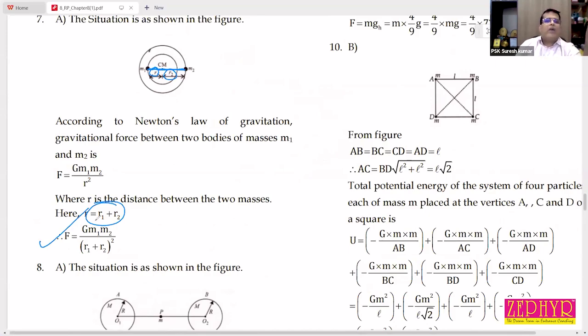So when you get a question like this, you must not be worried about, oh, binary star system, I don't know what is binary star. Binary star means two stars. They are revolving about a common center of mass. Their orbital radius are different. Center of mass lie at the same point. Okay, no? Is this one clear? R1 plus R2 is equal R? Yes, sir.